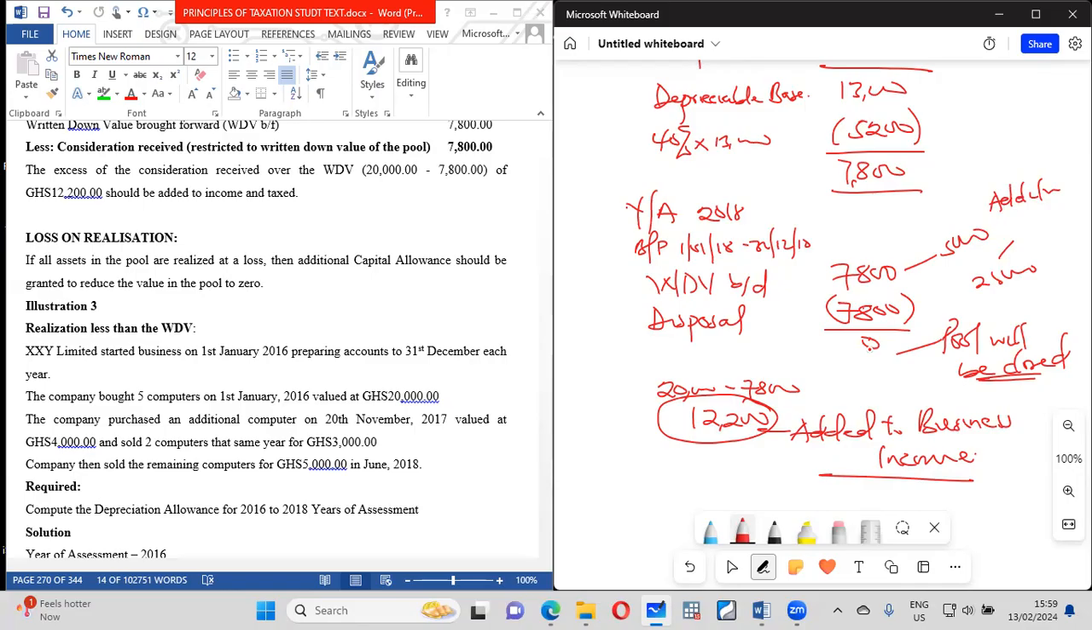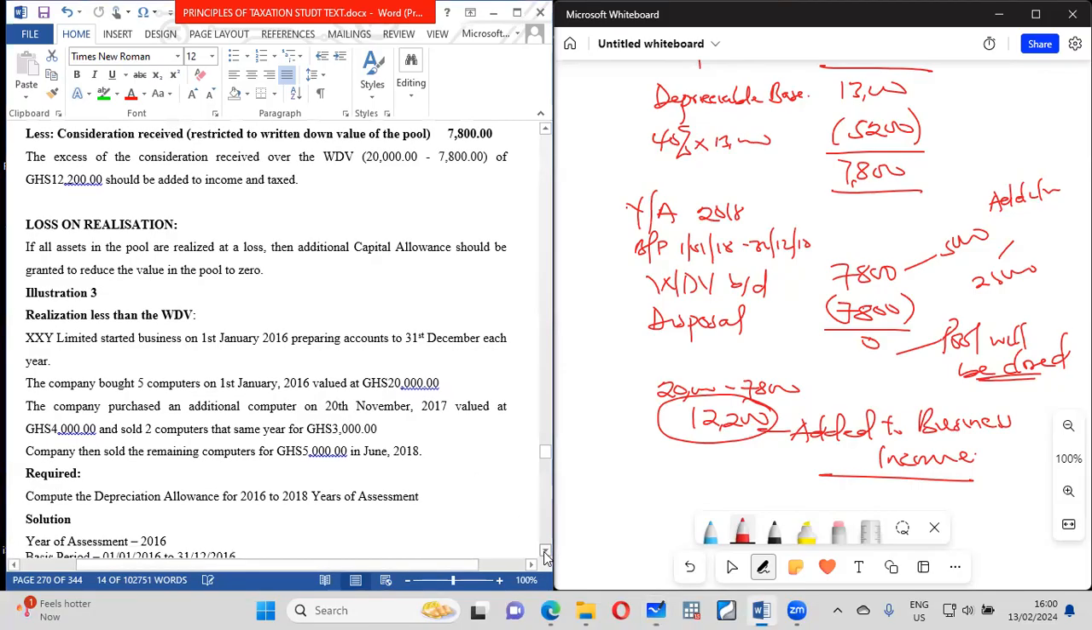All right. So that is that. It's basically like saying treat the loss as an additional expense. If the positive is an income, then the negative will be an additional expense. So you grant it as an additional capital allowance. So basically that is all on the realization.